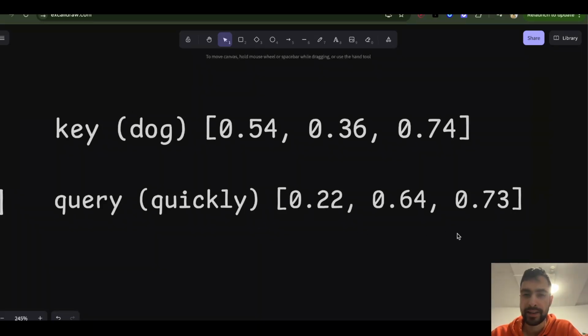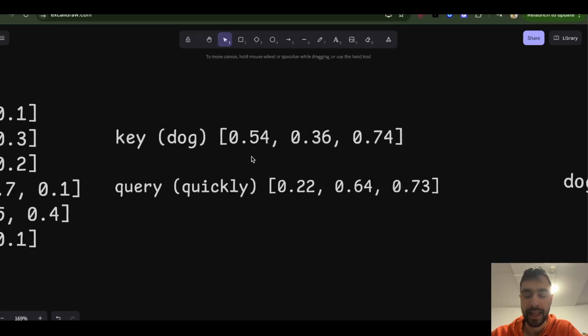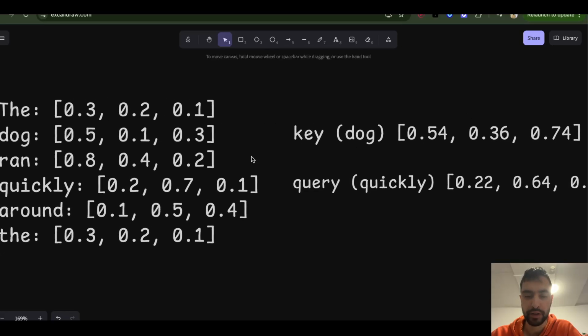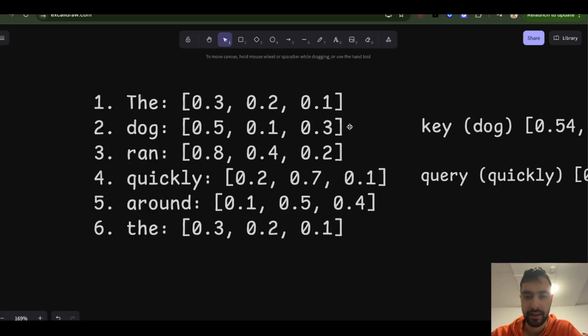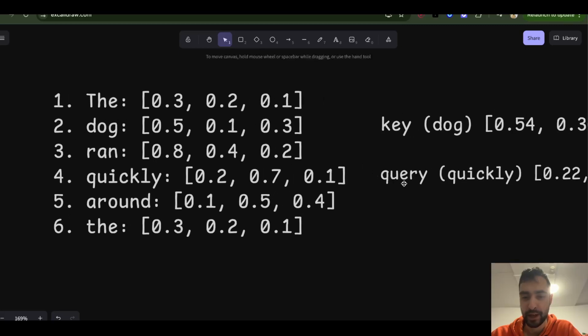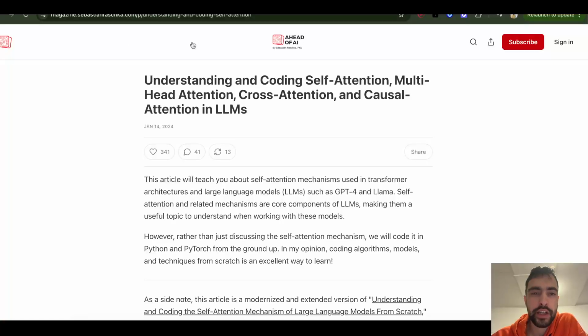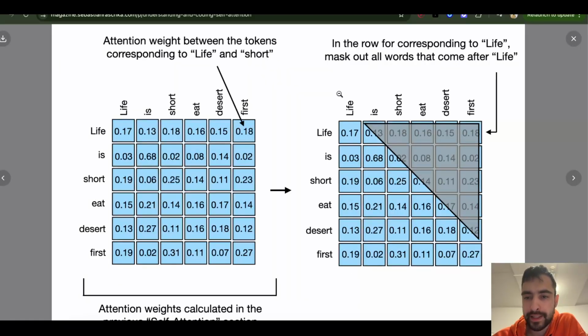The higher that score, the more similar these vectors are. And I said that we look at similarity to figure out how much context we should take from that vector and add it to this vector that has the query. We're going to look at this article. I just want to credit it for a good example. Let's look at this right box.